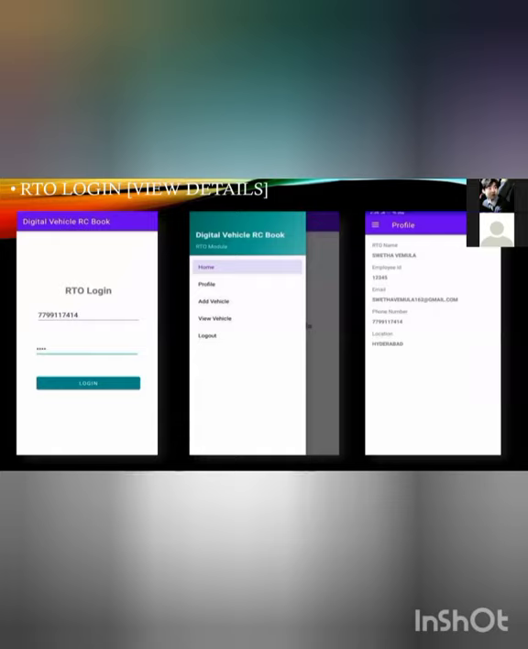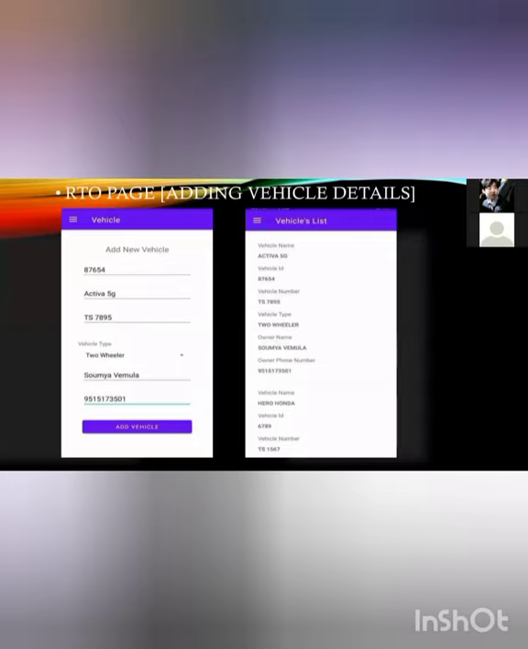Next comes the login to the RTO page. After login, we'll have profile, add vehicle, view vehicle, and logout. In add vehicle, we have to add the vehicle details, vehicle number, ID, phone number, etc. Then here we'll have the list of the vehicles which we have added before.